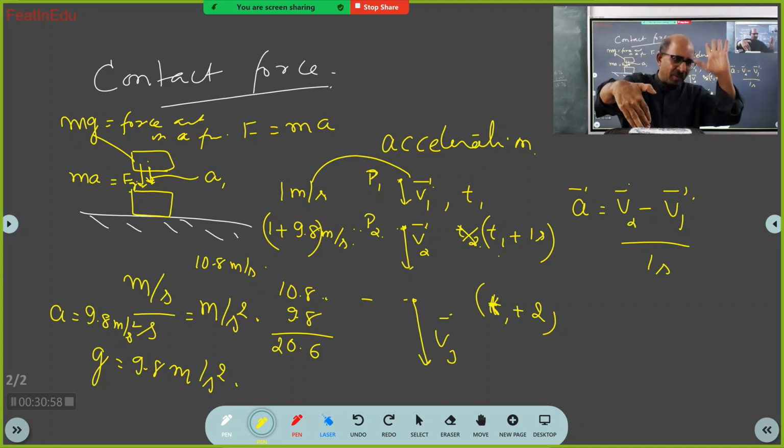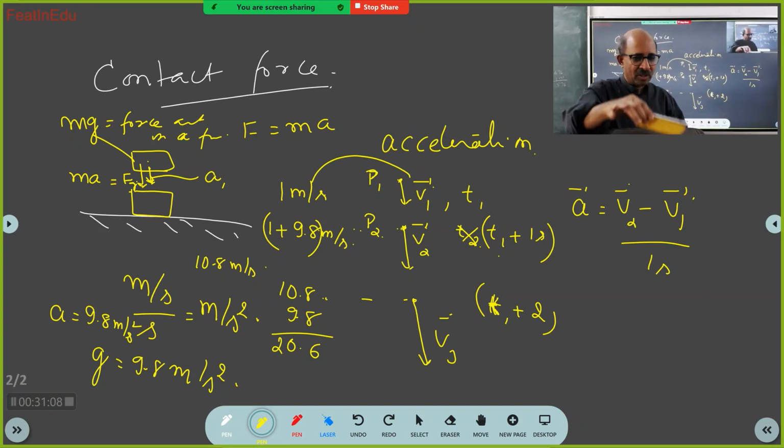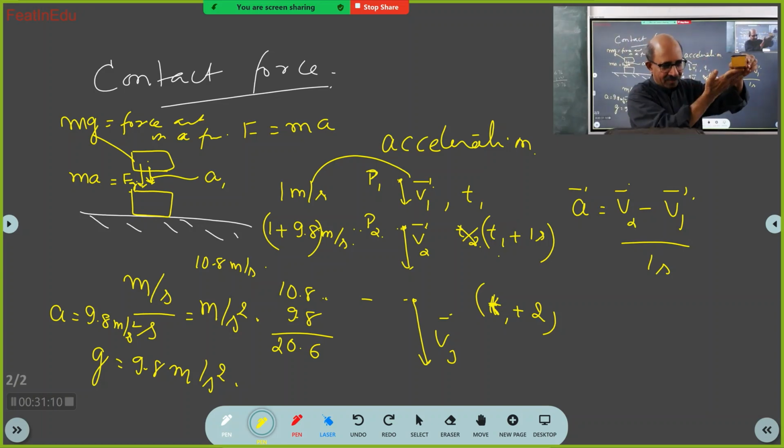There must be some other force which is applied by the surface of the body, and that force is normal. Why do we call it normal? Look, the surface is like this, and the force applied by the table is perpendicular to this body. That is why it is called normal. The force is not acting at an angle. The force is perpendicular. That's why it is called normal. Got it?